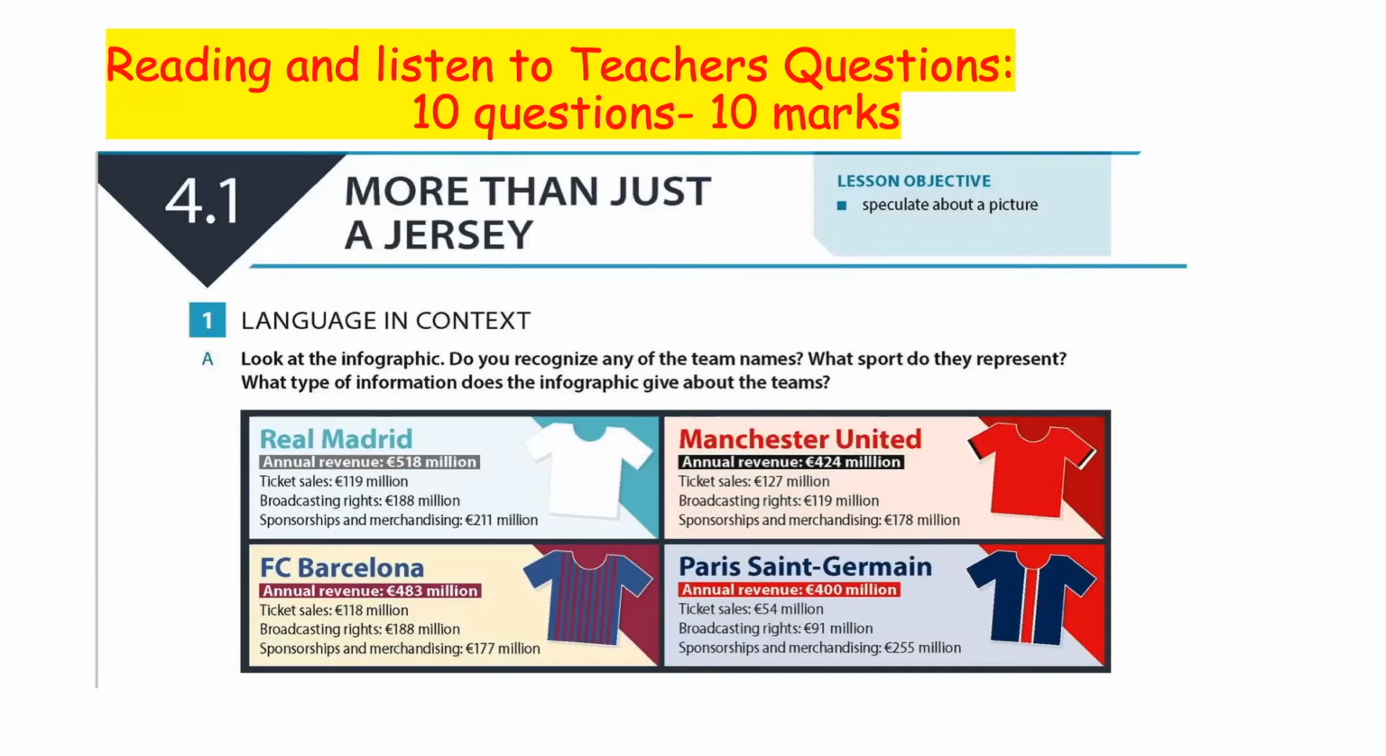Real Madrid, Manchester, FC Barcelona, and the PSG. Okay, what's your team? Which one is your team? My son here, he likes Liverpool. It's not here. Okay, so I'm going to give you the infographic of the Real Madrid. Real Madrid annual revenue. As you can read there, annual means yearly. Yearly revenue is 518 million pounds.